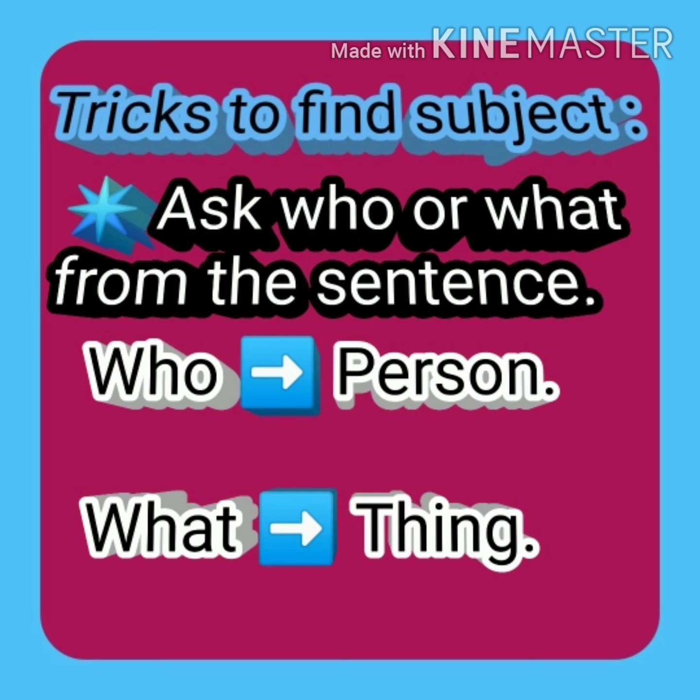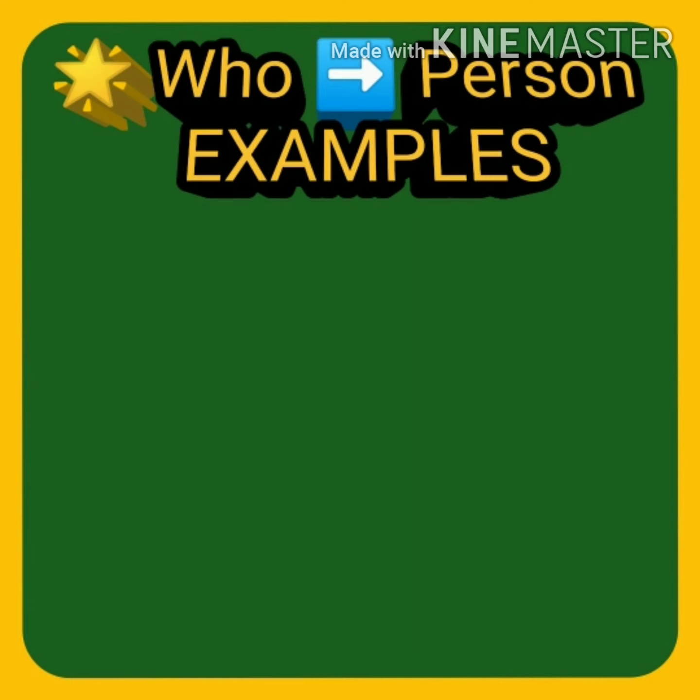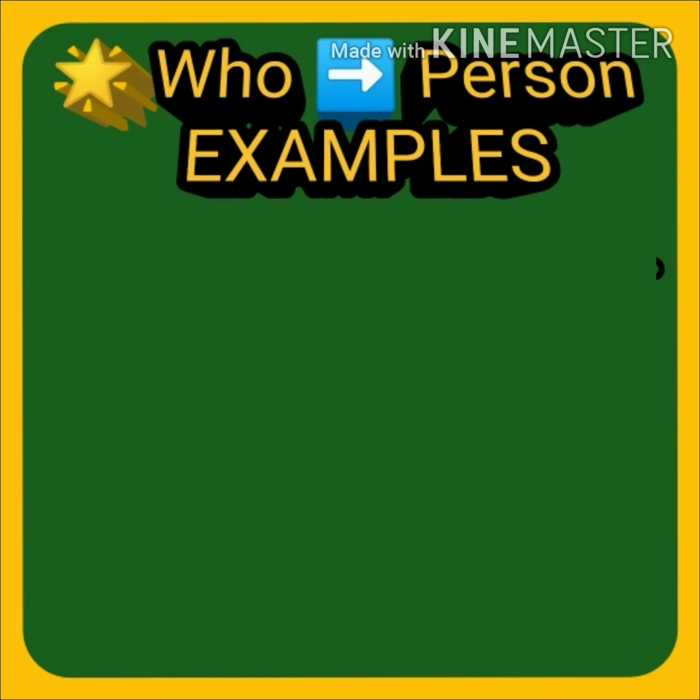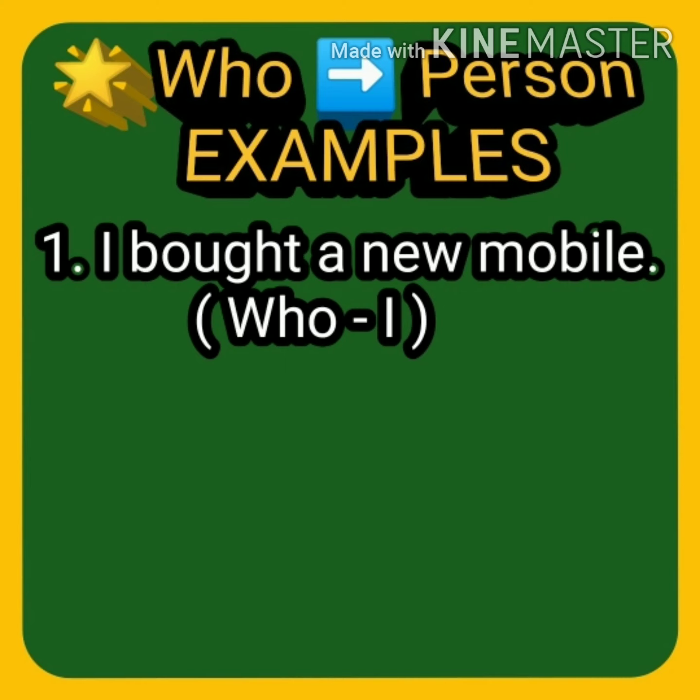How will you ask the question? See. When in the sentence a person performs an action, at that time we have to use the word who. For example, in the first example, I bought a new mobile. Ask the question by using who, because in this sentence information is given about a person.